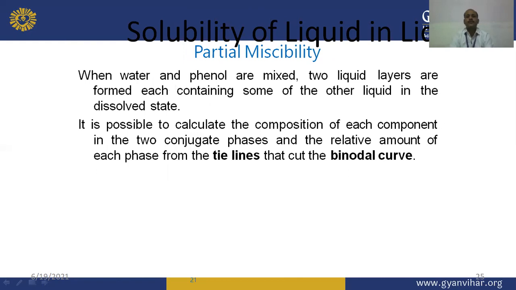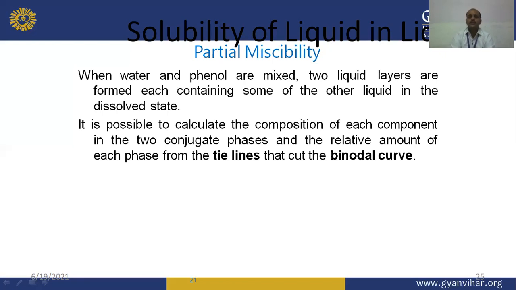When water and phenol are mixed, two liquid layers are formed, each containing some of the other liquid in the dissolved state. This is a very good example of a partially miscible system. It is possible to calculate the composition of each component in the two conjugate phases and the relative amount of each phase from the tie lines that cut the binodal curve.